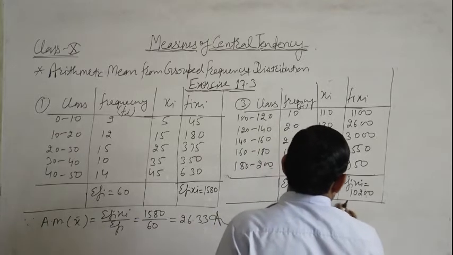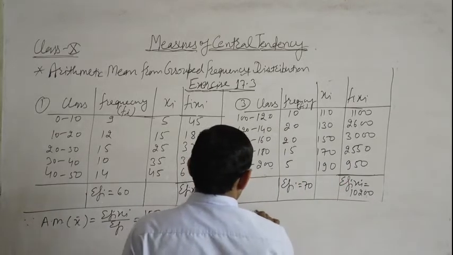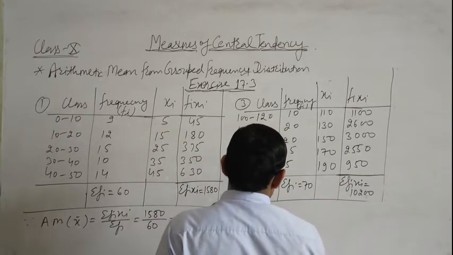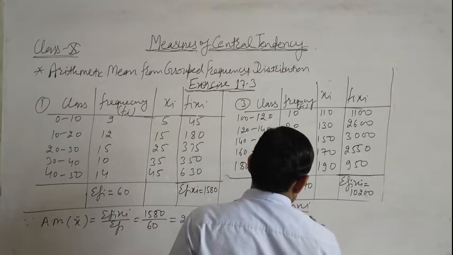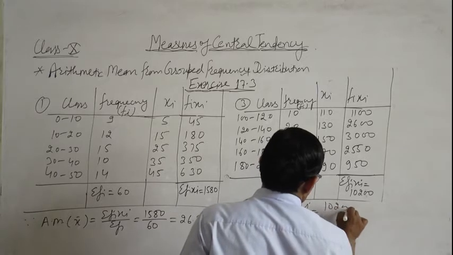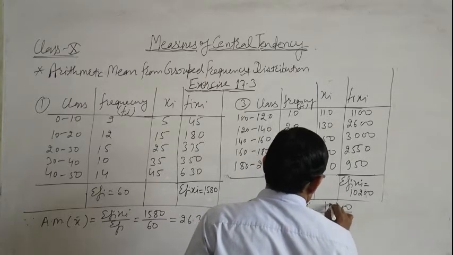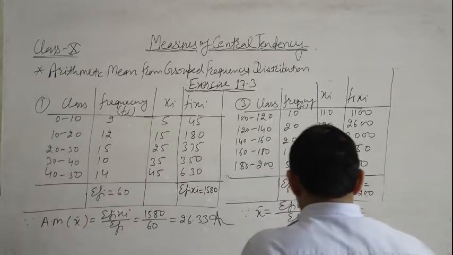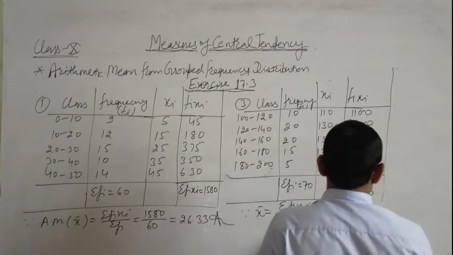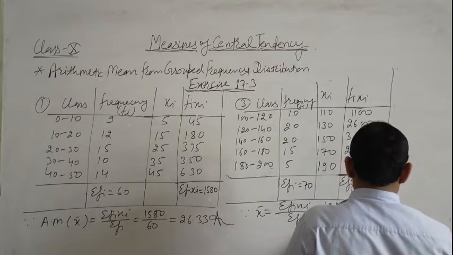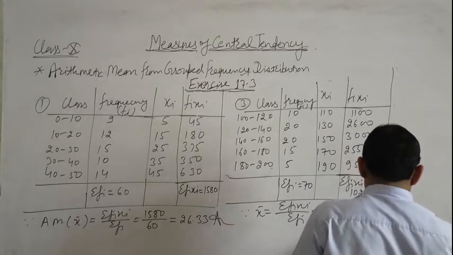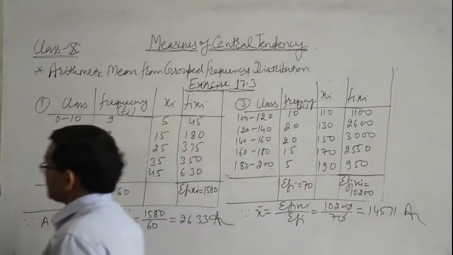Again we know that arithmetic mean x bar is equal to sigma fi xi upon sigma fi, which is 10,200 divided by 70. 10 is cancelled by 10, then we get 145.71. This is the arithmetic mean.